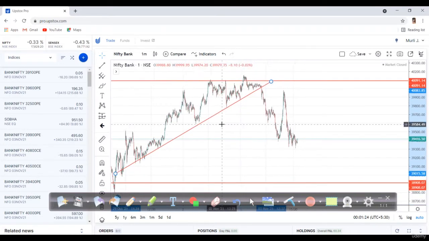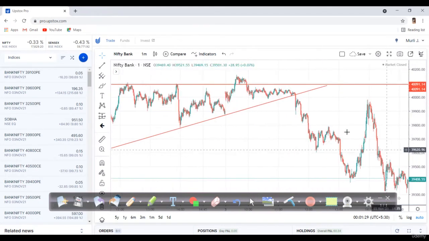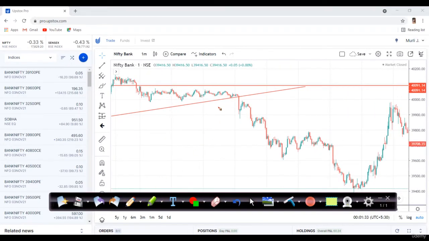Now it's done. As I discussed earlier, within the 1 minute chart, the market broke this trend line. Market broke this trend line, right? Here it broke this trend line. As per the rule, after breaking the trend line, it needs to retest, and after the retest, when it comes down, we need to make an entry. So I made an entry at this position. I also updated this price action in my Telegram channel. Okay, so I made an entry here.